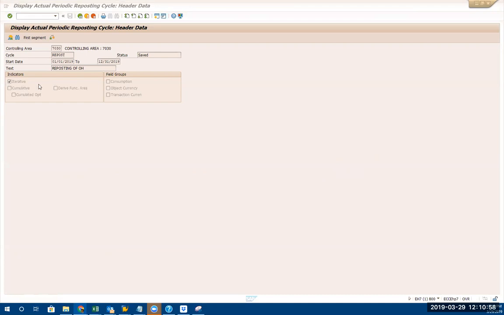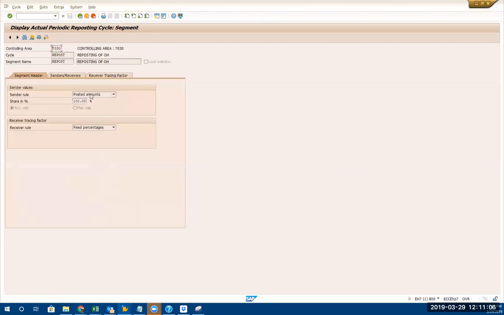And don't bother about all this. About the first segment, how does it look? So posted amount, sender rules. You want to take a fixed amount and send it, or a fixed rate, or the entire posted amount. Say in a cost center you have $100. You want to take the entire posted amount, or a percentage like 10%, or an amount of $50, or a fixed rate. Then out of this, what is the share?